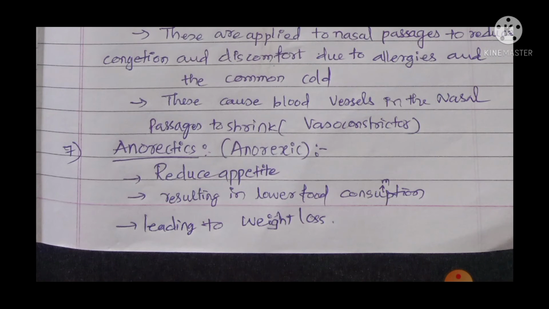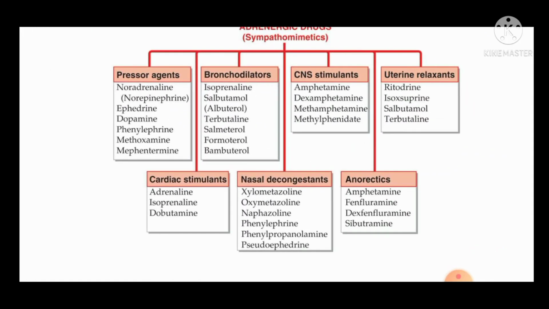The seventh one is anorectics or anorexics. Both are the same. They reduce appetite, resulting in lower food consumption and leading to weight loss. These are the main definitions of the headings. Then we go into the classification.